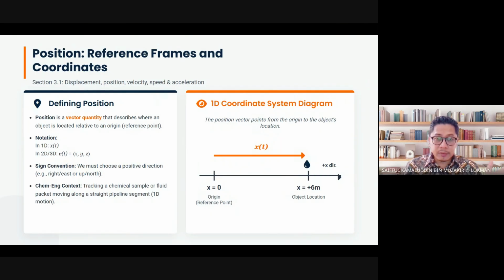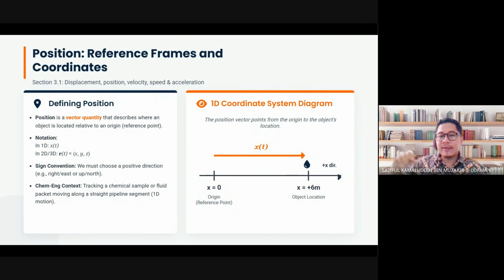Sign convention, we must choose the positive direction. Let's say if it is moving to the right or upward, we use positive direction. If it is moving to the left or downward, then the sign must be negative. Upward, to the right, this is my right. Maybe this is your left, but this is my right. Upward and right, positive. Left and downward, negative.